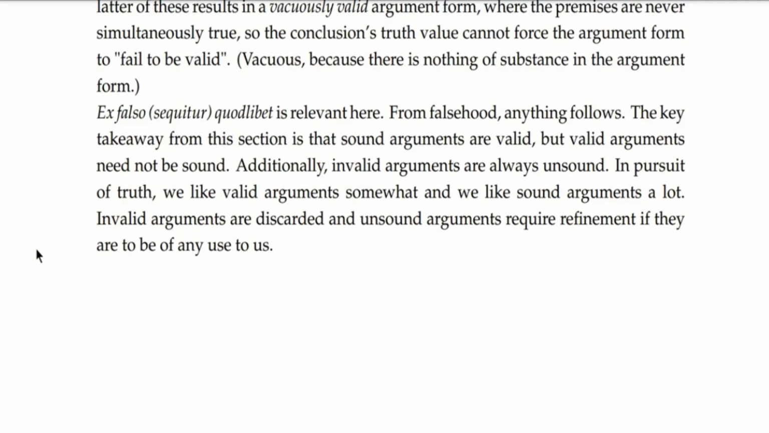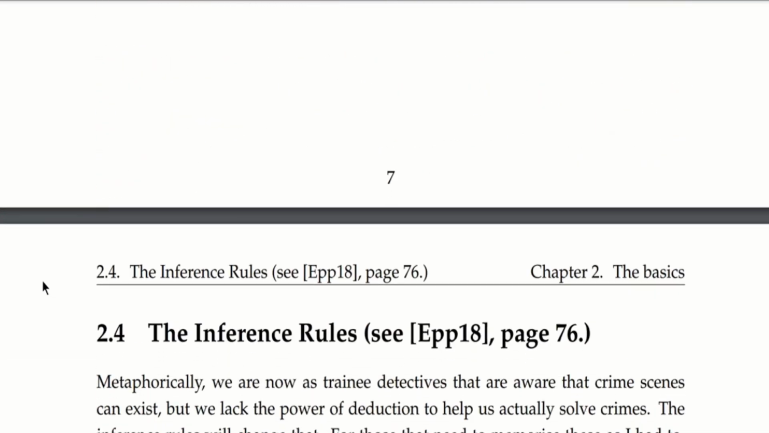The key takeaway from this section is that sound arguments are valid, but valid arguments need not be sound, and invalid arguments are always unsound. In our pursuit of truth, we like valid arguments somewhat, and we like sound arguments a lot. Invalid arguments are just discarded, and unsound arguments require more refinement before they are of any use to us.